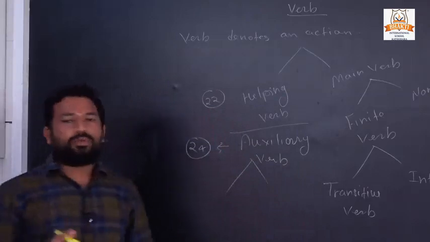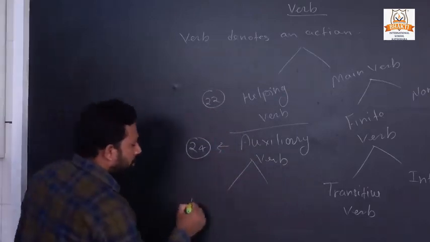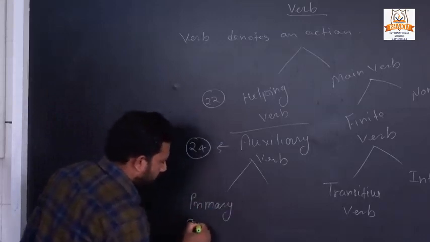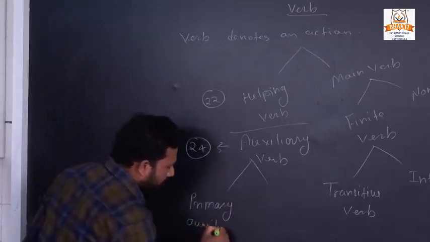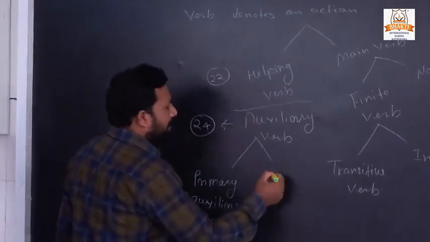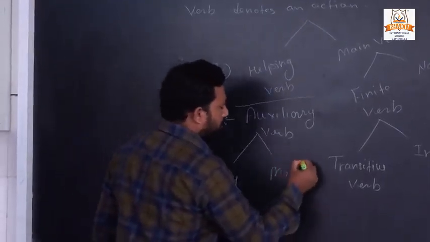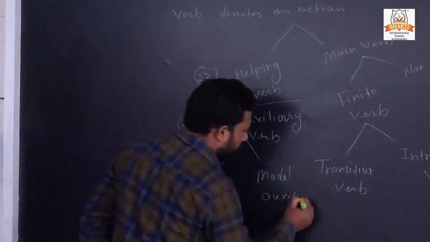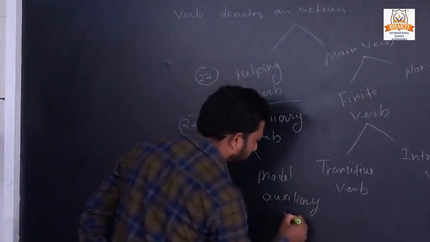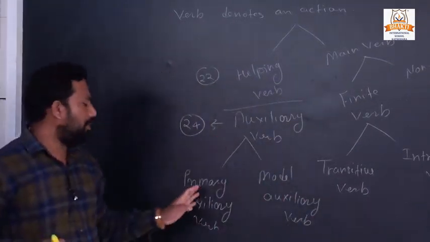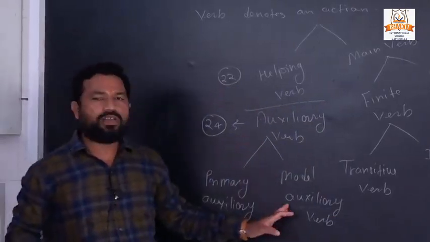There are two parts of auxiliary verb: primary auxiliary verb and modal auxiliary verb.